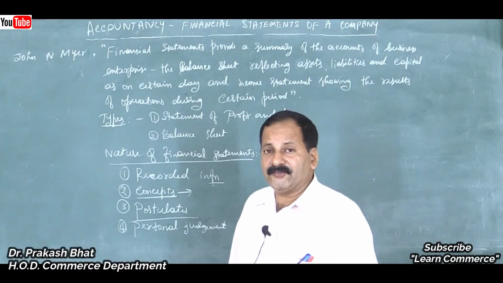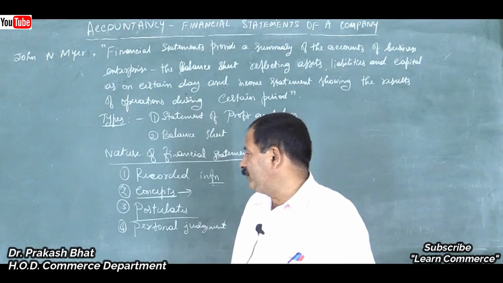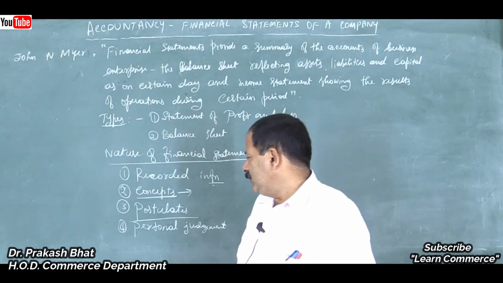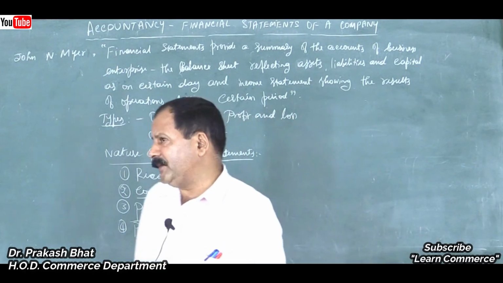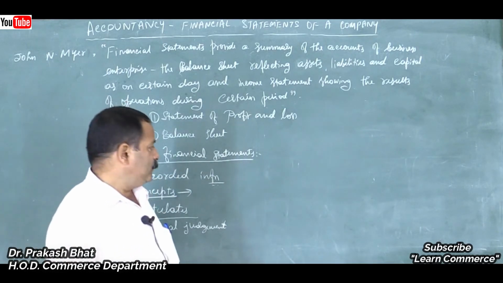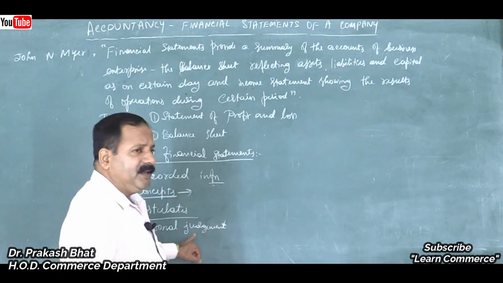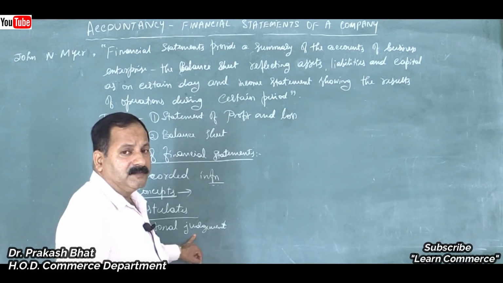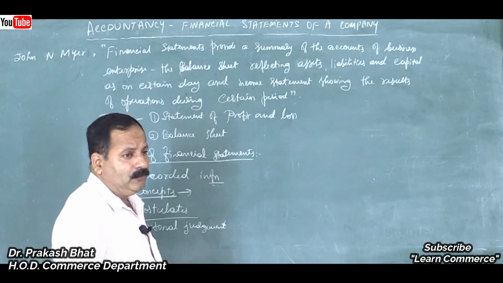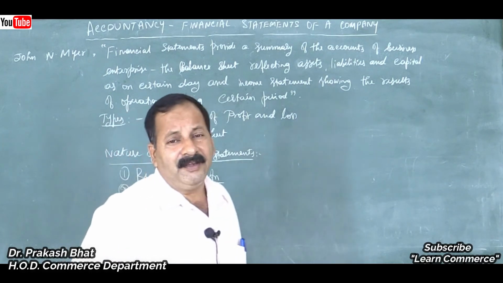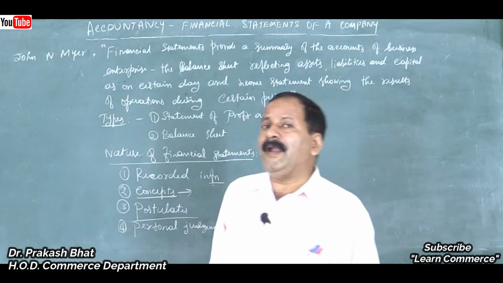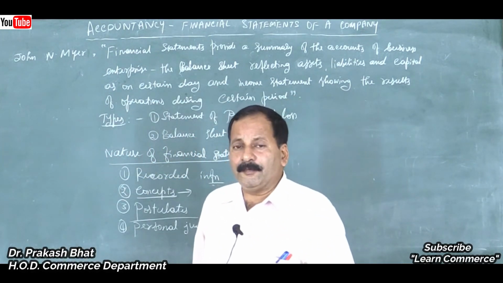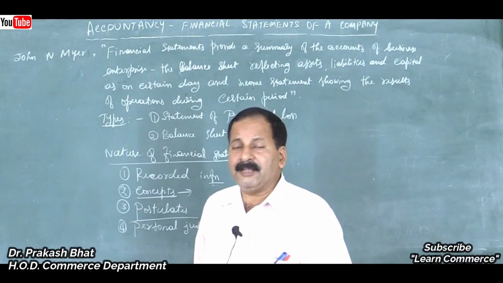So we have to do estimations while preparing financial statements. And while preparing financial statements, we should make sure that we follow all the material facts, will record everything, that is full disclosure concept we will follow. We will not leave out any information which can be measured in terms of money.